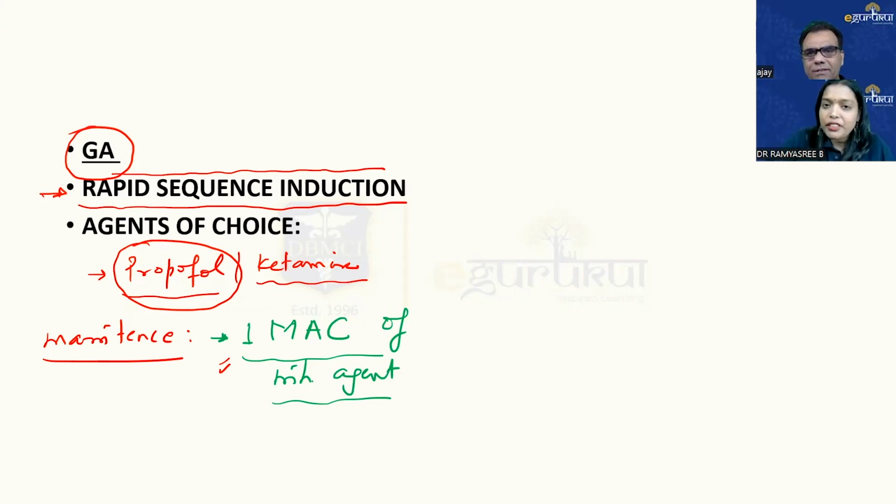So I'll just summarize for the students, sir. On the whole, for LSCS, the anesthesia of choice will be spinal. At every point, it is the spinal. There are only certain situations where you prefer general anesthesia, like when the patient is in shock, and there also you have to see that the systolic blood pressure should be more than 80 mmHg. Shock, in the sense, you can go for a ruptured ectopic pregnancy, or when there is a bleeding placenta previa, or when there is an abruption. In all these situations, when the patient is in shock, you go for general anesthesia, and to increase the blood pressure, you can use agents like ketamine.